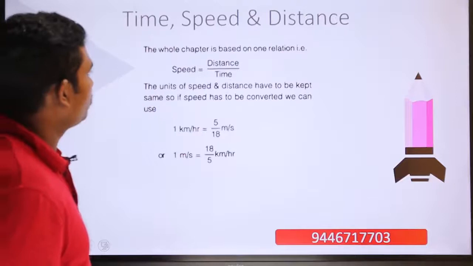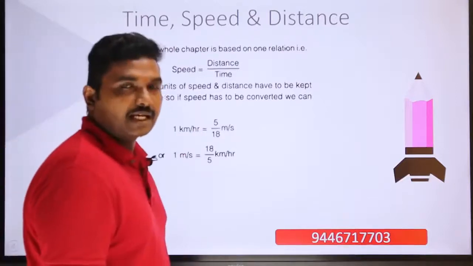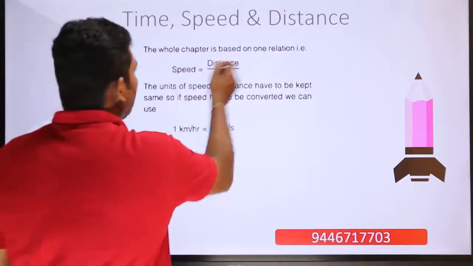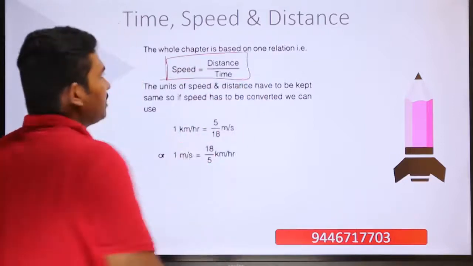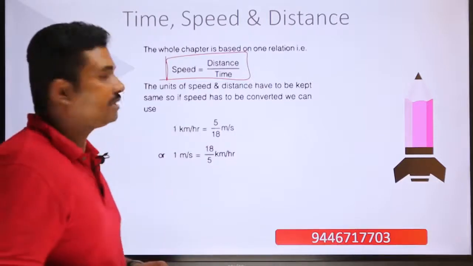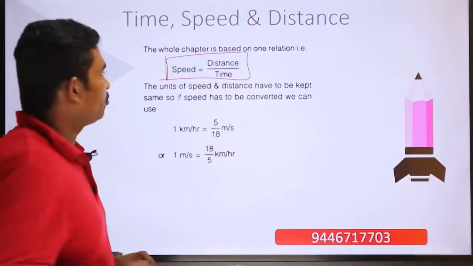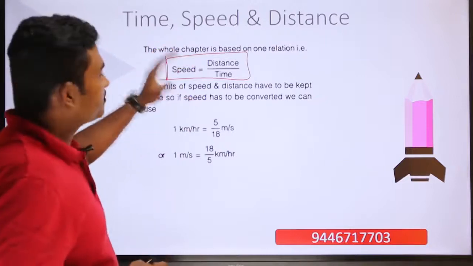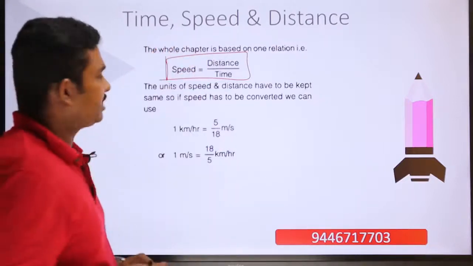First we will be moving with the basic concept of time, speed and distance, which are related together by one single equation, a very basic fundamental equation that you would have studied while you were in your school classes. What is the relation of speed? Speed is equal to distance divided by time.